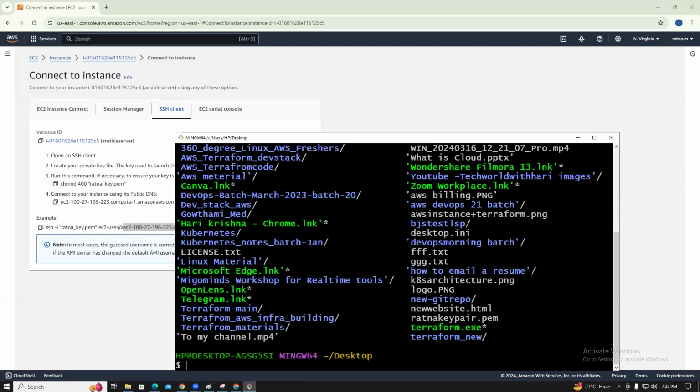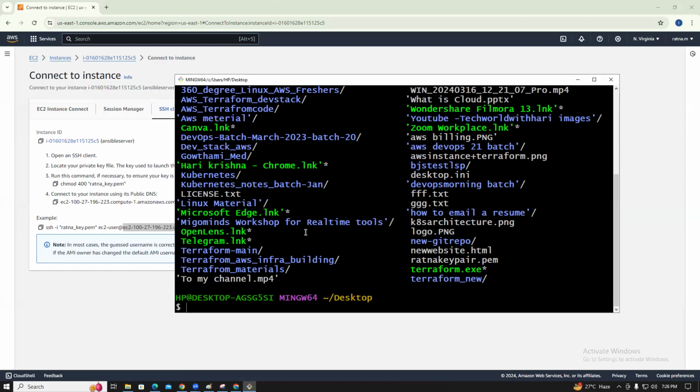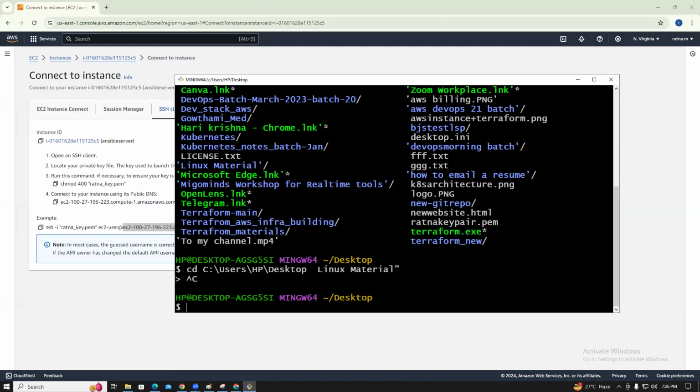We have to close the quotation, because there is a space in Linux material, so double quote at the start and end. cd with double quotes. Remove this one. I'm trying, but I think okay, I will just click enter.